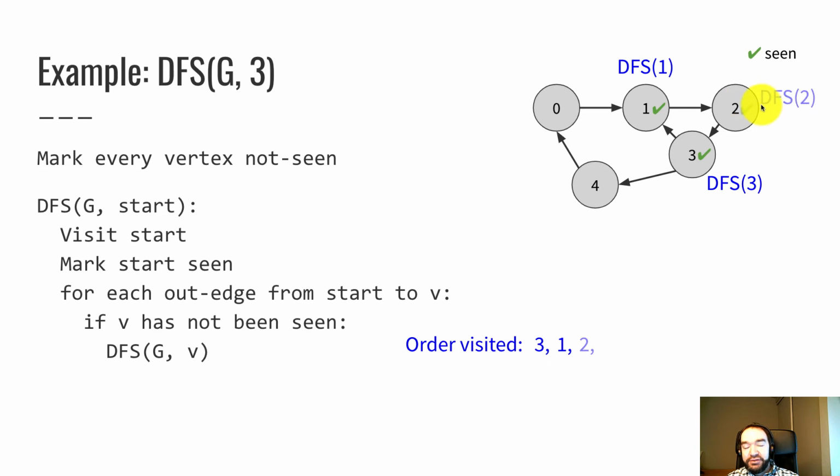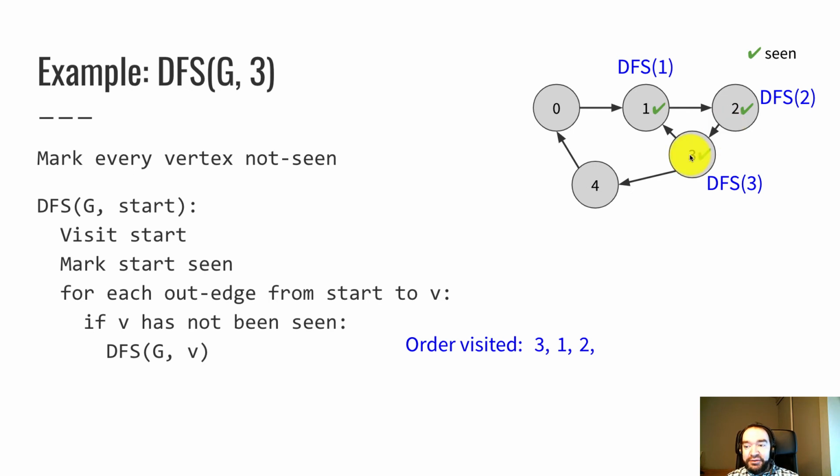So now we do a depth first search at vertex 2, add it to the list, mark it seen with a green check mark. Now we do this loop. This is where this check comes into place, this mark. We do execute this loop for every out edge, but there's only one out edge to 3, and 3 is already seen. So we do not do a depth first search into 3.